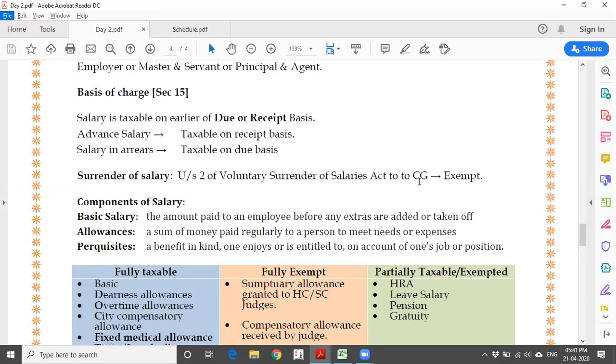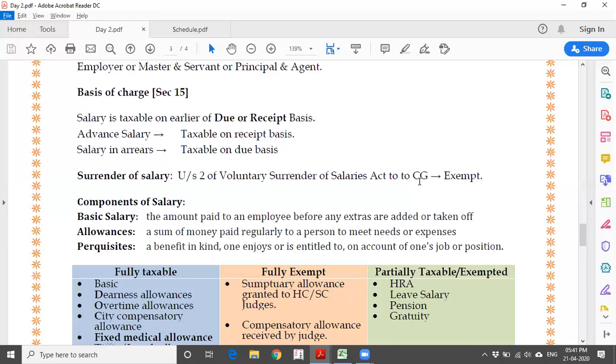So what the government is losing is, instead of getting tax on 2 or 3 lakh rupees, they end up getting tax on only 10 or 20,000. These are the mechanisms where the employer and employee have cheated, managed or evaded tax. So whether you have paid directly or indirectly, it should be taxed in the hands of the employee. This is the intention behind the taxation of perquisites as well.